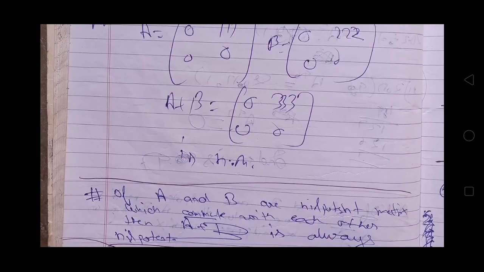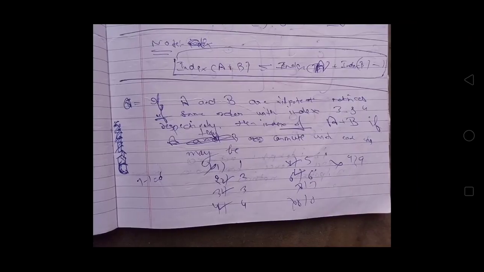If A and B are nilpotent matrices which commute with each other, then A plus B is always a nilpotent matrix. So for A plus B to be nilpotent, where A and B are nilpotent matrices, A and B should commute with each other. Now see this note.